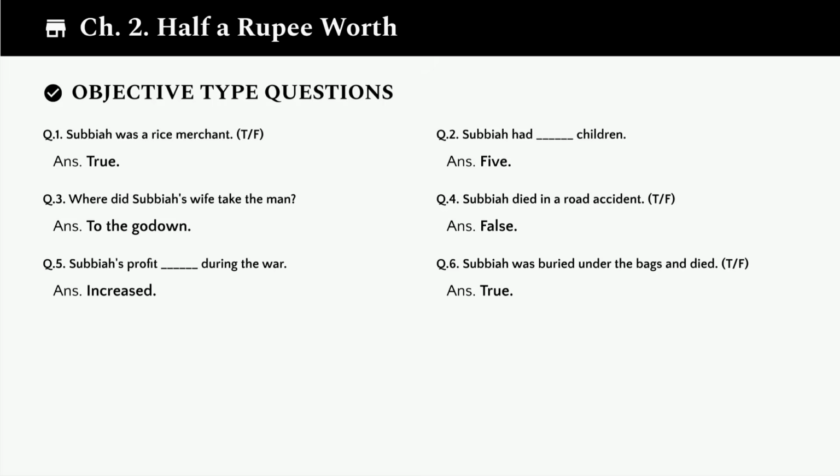Question 3. Where did Subaya's wife take the man? The answer is to the godown. She took him to the storage area. Question 4. Subaya died in a road accident. True or false? The answer is false. He didn't die in a road accident. Question 5. Subaya's profit blanked during the war. The answer is increased. His profits went up during wartime.